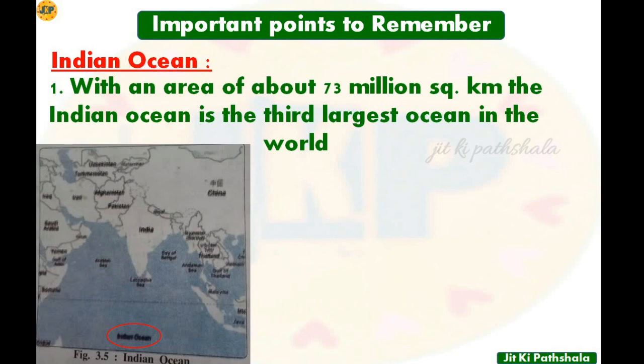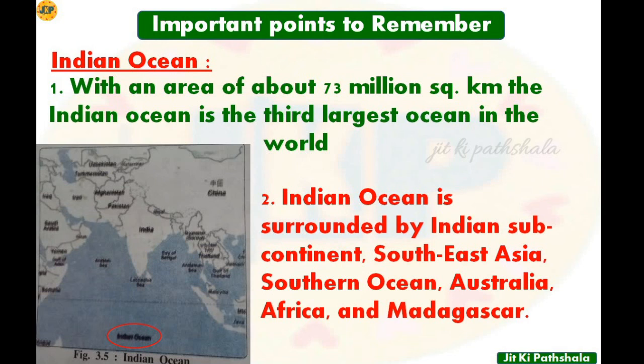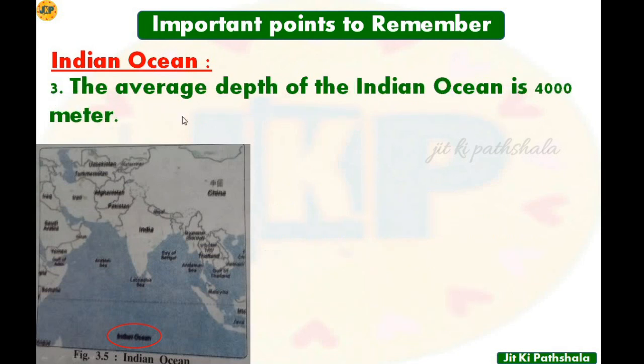Point number 2 is, the Indian Ocean is surrounded by the subcontinent of India, then Southeast Asia, Southern Ocean, Australia, Africa and Madagascar. So these are some of the land areas which surround the Indian Ocean. Point number 3 is, the average depth of the Indian Ocean is 4000 meter.